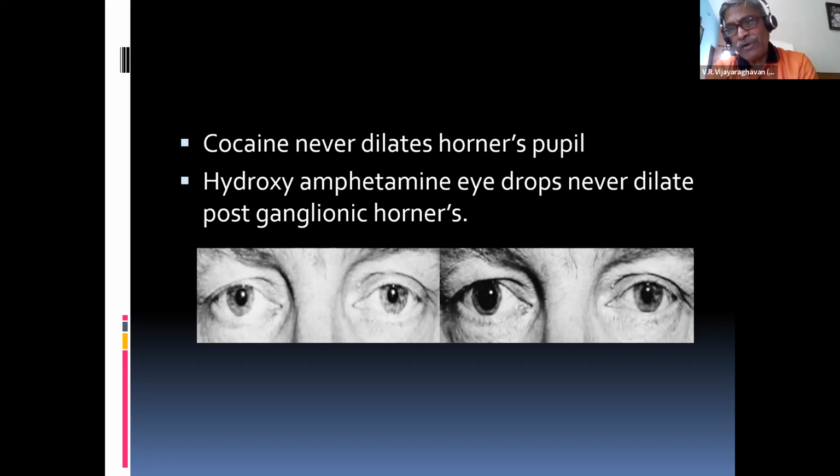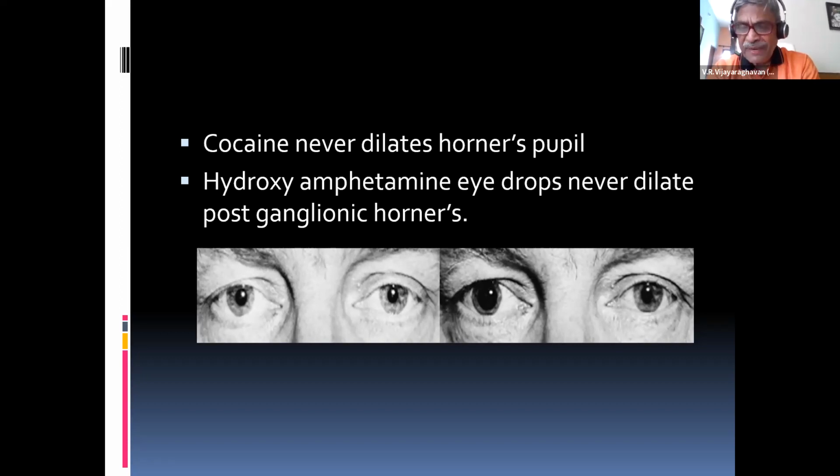Now, I already told you, if a preganglionic problem is there, norepinephrine is manufactured and remains within the postganglionic area, not able to come out. Whereas with a postganglionic lesion, it is not manufactured at all. I'm going to utilize this to differentiate.